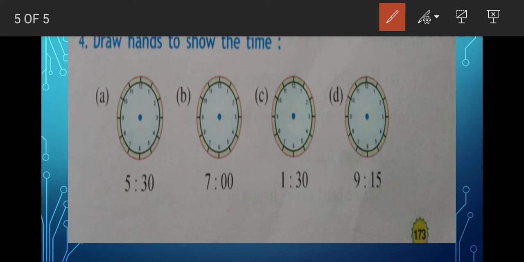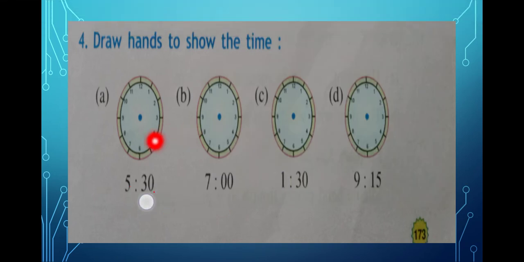This one also you will draw. I will just explain the things and you will draw it. Now here the smaller hand, that means the hour hand, should come between 5 and 6 and the minute hand should come exactly at 6. Now this is 7 o'clock. 7 o'clock means the small hand should come here and the minute hand, or the longer hand, should come exactly at 12 o'clock.